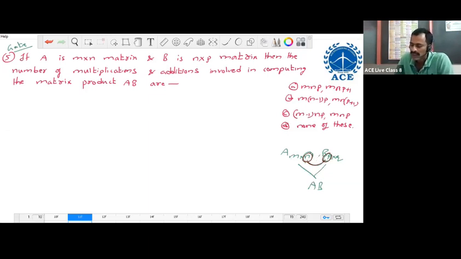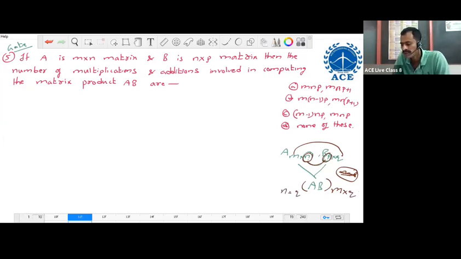So if A is M cross N and B is P cross Q, then the product will be possible whenever the inner dimensions, or inner orders, are the same. A is an M cross N matrix, B is a P cross Q matrix, and N equals P. That is, the inner dimensions are the same, then we can get the product matrix. The resulting matrix order is the outer dimensions, the outer orders, M cross Q. If N equals P, the product is possible, then we can have the matrix.